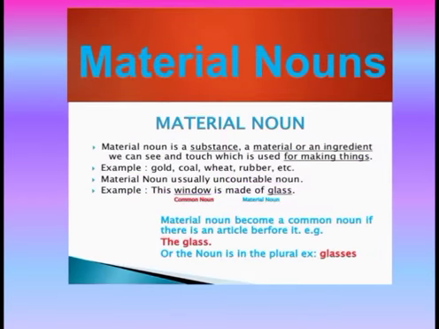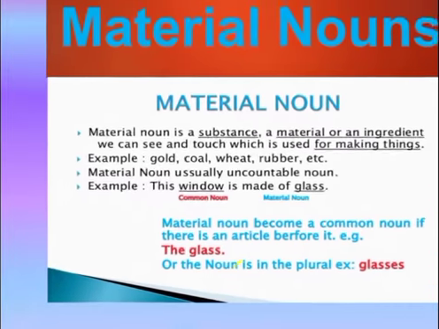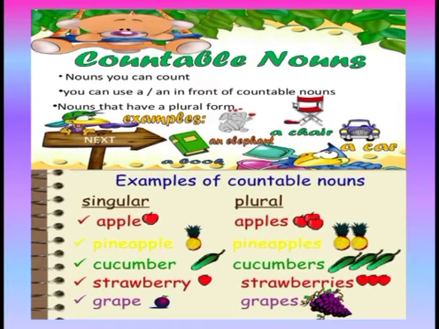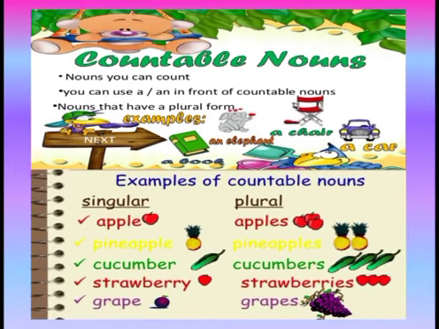Now let's turn to the next noun, that is a material noun. Material noun is a name of a substance, a material or an ingredient which we can see and touch, which is used for making things. Then we'll go to the next type of nouns, that is countable nouns. Then what are countable nouns? Nouns which you can count are called countable nouns. For examples, apple, apples, cucumber, cucumbers, strawberry, grapes, etc.